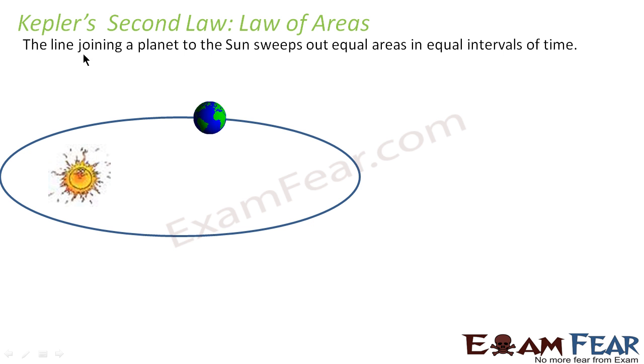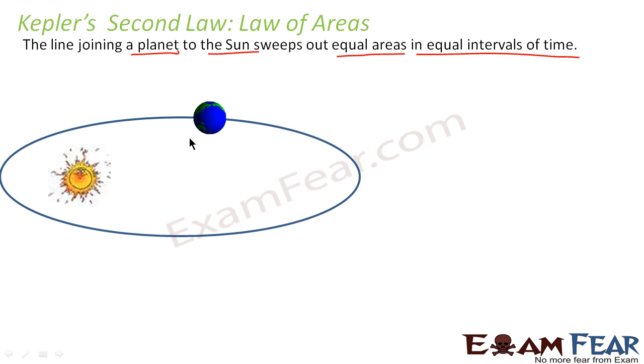Why? Because this law states that the line joining a planet to the sun sweeps out equal areas in equal intervals of time. What does that mean? The first law clarified the fact that the planet will revolve in an elliptical orbit. The second law states that the area covered by the planet while revolving around the sun will be equal in equal intervals of time. That means the rate of change of area with time will be constant.